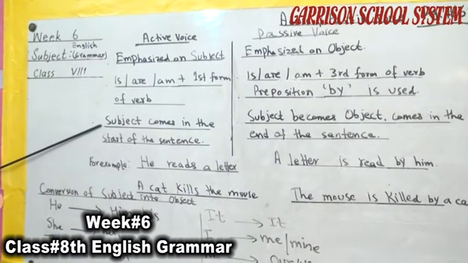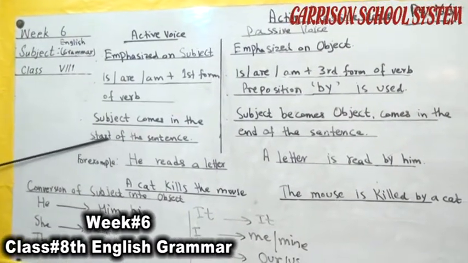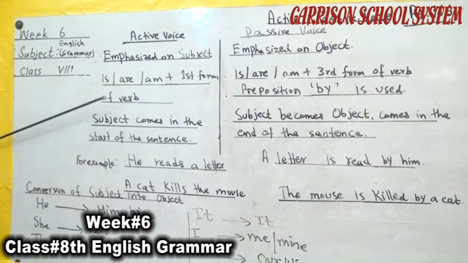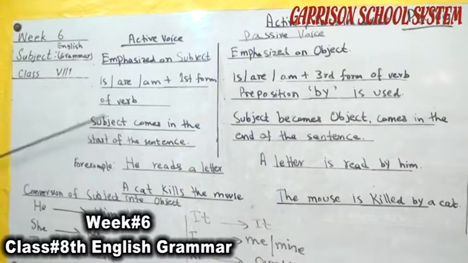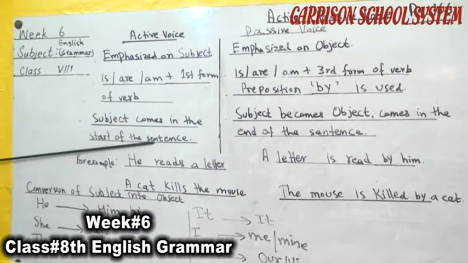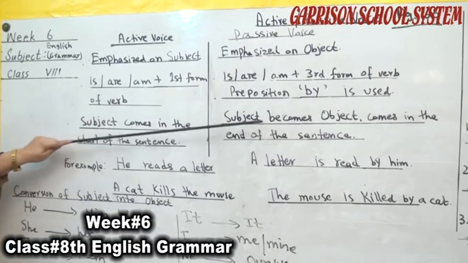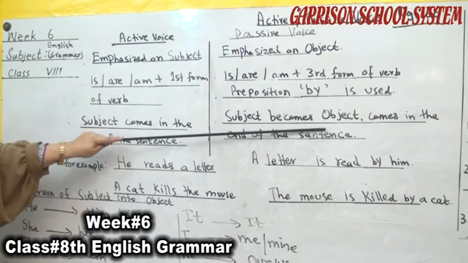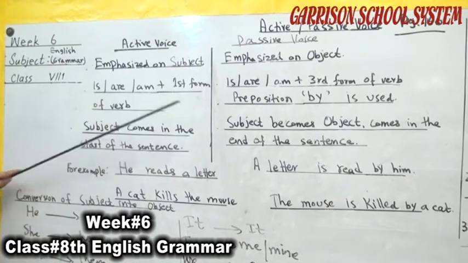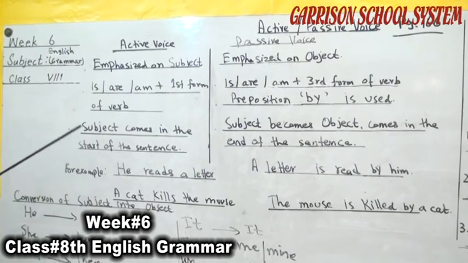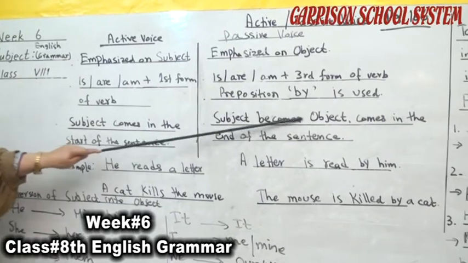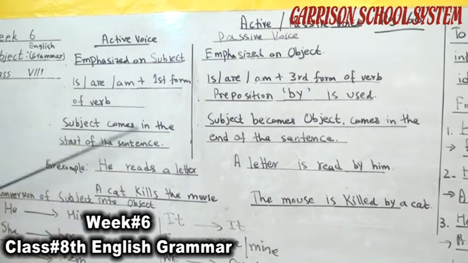Second rule: the subject comes at the start of the sentence in active voice, whether it is present tense, past tense or future tense. But in passive voice the subject becomes the object and comes at the end of the sentence. Conversion, interchange of the subject as object and object as subject.